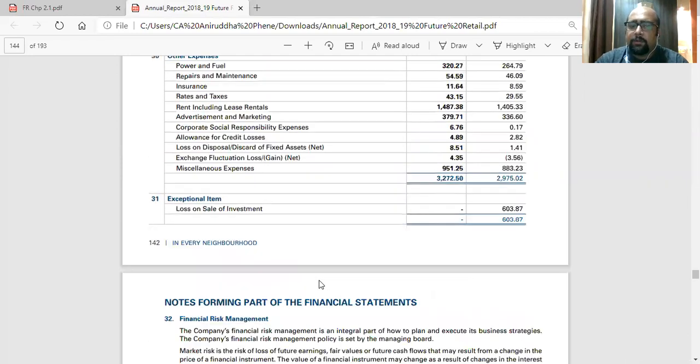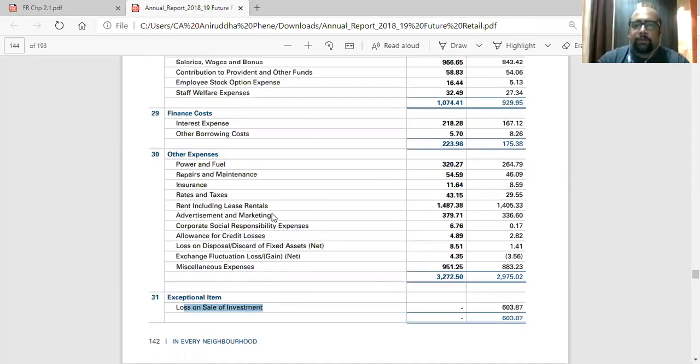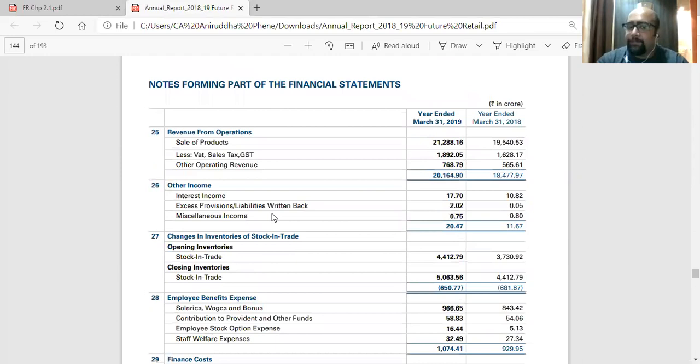Understood? The exceptional item is loss on sale of investment. That is the exceptional item they have shown. This is the point that materiality makes. Only when you see the practical application will you understand. Some points you cannot understand from theory. That is why I am showing you this balance sheet and other actual practical things.